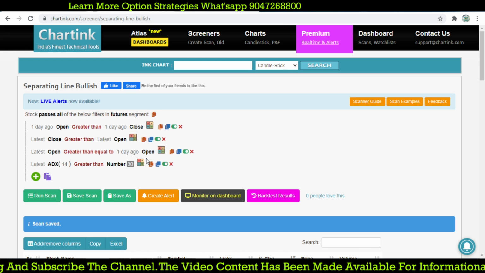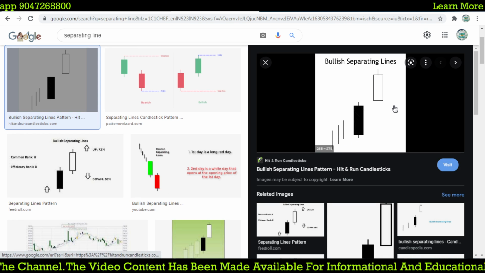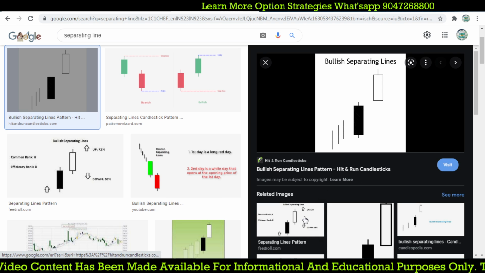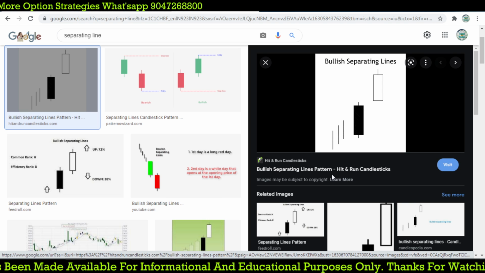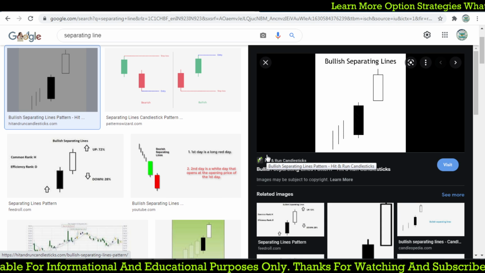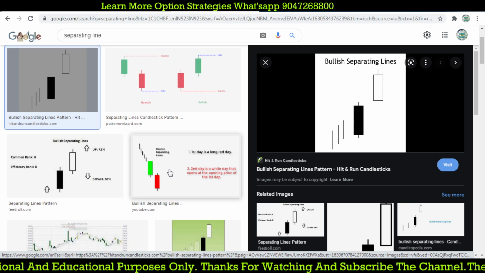So this is what we are expecting, the separating line kind of candle that happens in a trending mode. So we may try to take the trend where it is going to be an uptrend if it happens in an uptrend market. The same pattern forming opposite to that is the bearish separating line. So that we will see in our next video.